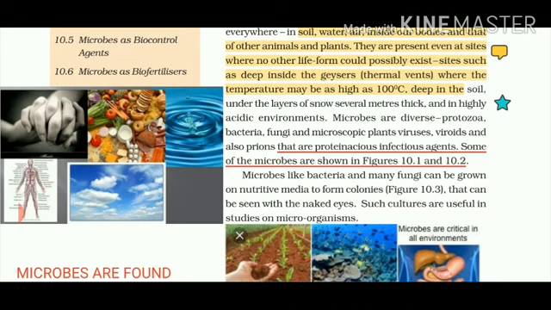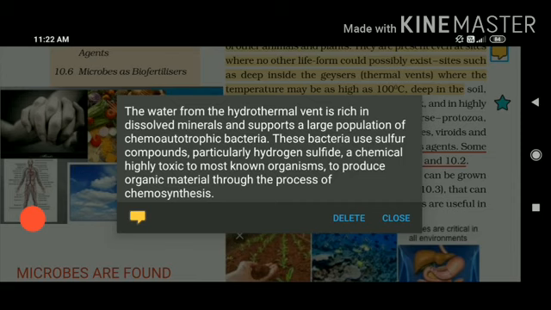That is more than 100 degrees Celsius temperature. So how can they exist? This is amazing, how they exist under such conditions. The water from the hydrothermal vent is rich in dissolved minerals and supports a large population of chemoautotrophic bacteria.